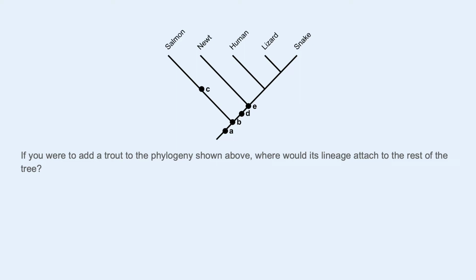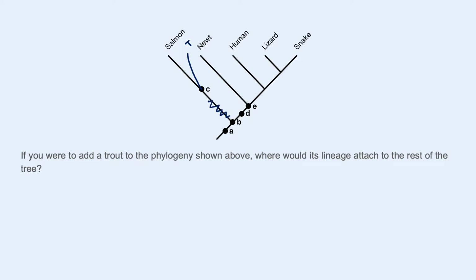All right, if you were adding a trout to this phylogeny, this question assumes you know a little bit about these organisms, and you can put trout into the fish category, and you also can put salmon into the fish category. The ancestor of all these organisms, a little bit tricky here, might be considered a fish, but we have salmon and trout. They're actually pretty similar organisms. So this question, a little more than the others, assumes you know a little bit more about these organisms. Salmon and trout are pretty close relatives within the fish group.